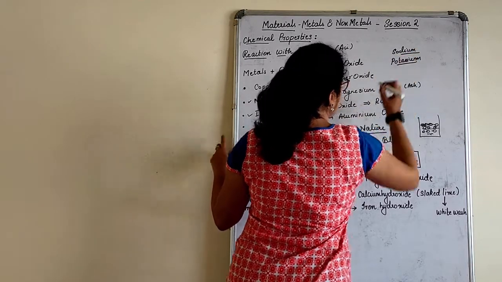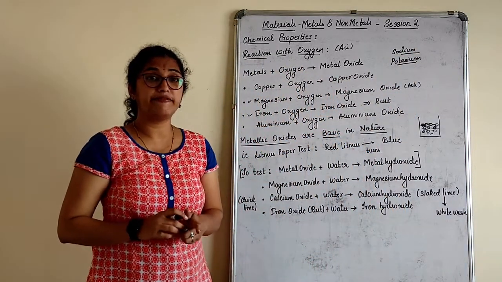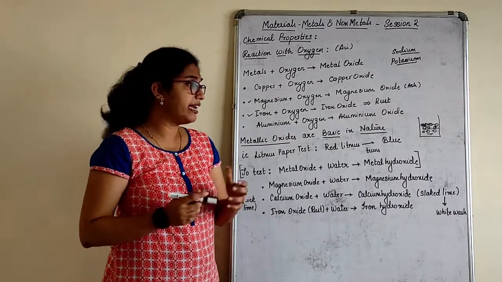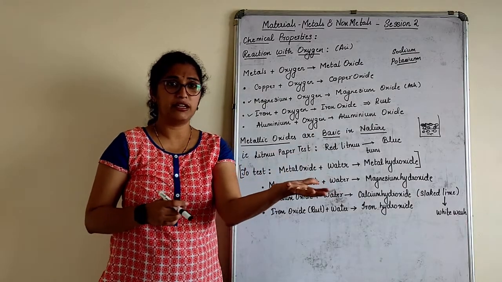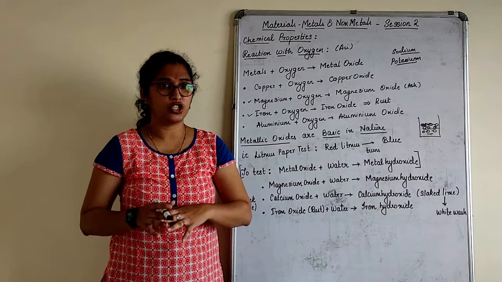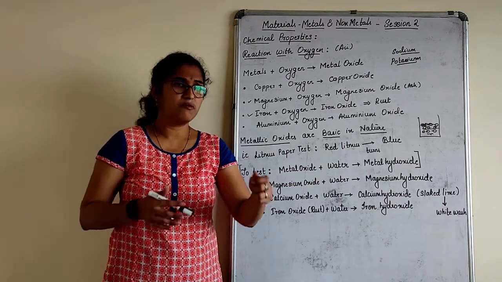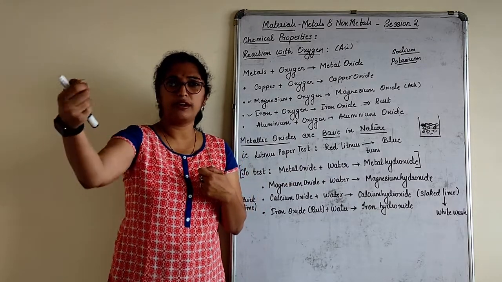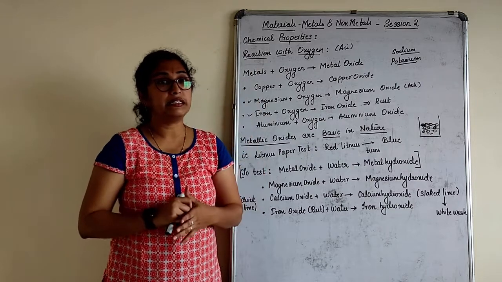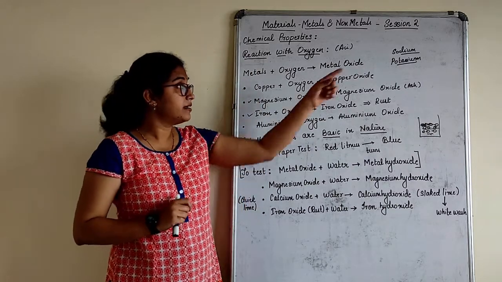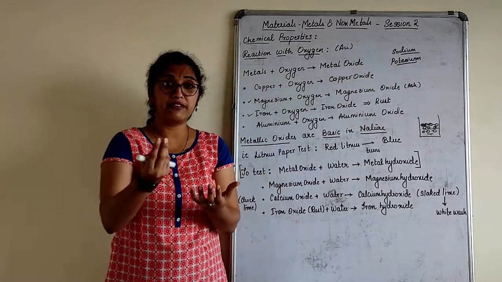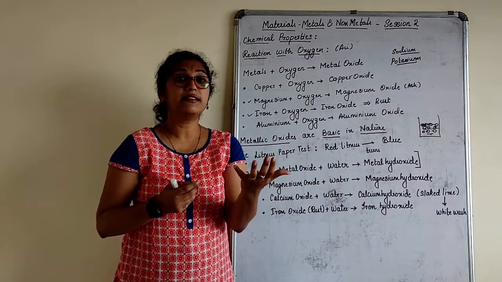So sodium and potassium are highly reactive metals. Now just imagine, if I tell you to take this iron and hold it in your hand, we can see some reaction. Quite possible. Magnesium ribbon, you can just cut it and hold it in the fire, it will burn with a dazzling flame, right? But sodium, if I give a piece of sodium in your hand, let us try the reaction.